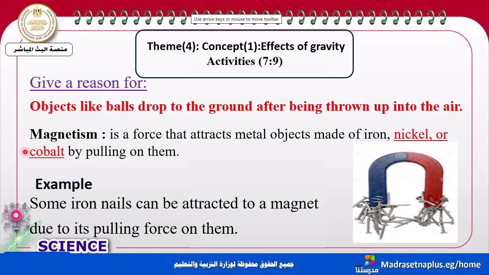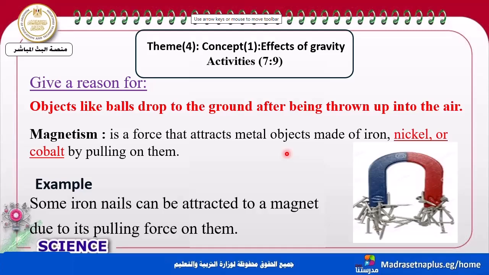Magnetism, my dear students, is a force, and that force attracts metal objects. Can all metals be attracted by magnetism? No, only materials made up of iron, cobalt, nickel, and also steel.